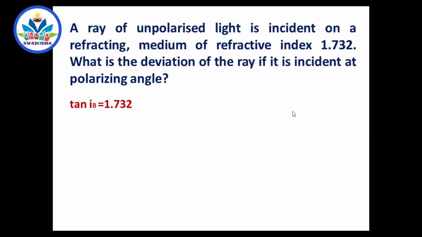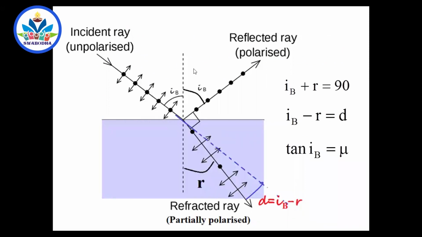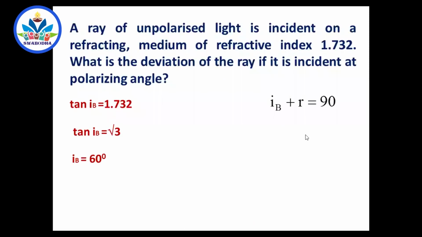Tan IB is equal to 1.732. Tan IB is equal to root 3. IB equal to 60. Now we will write that formula. IB plus R is equal to 90. IB minus R is equal to D, right? IB plus R is equal to 90. IB minus R is equal to D.